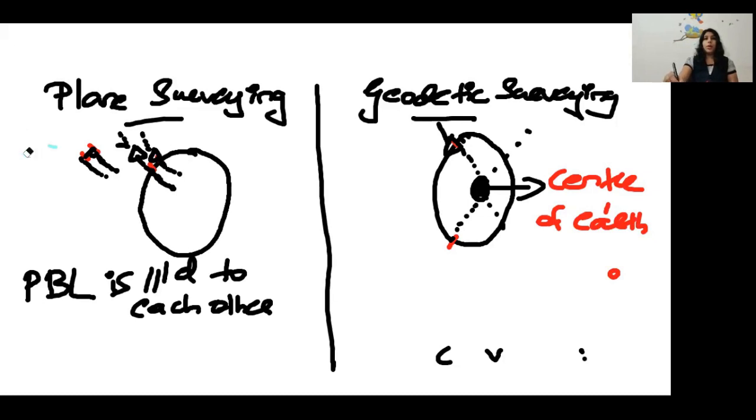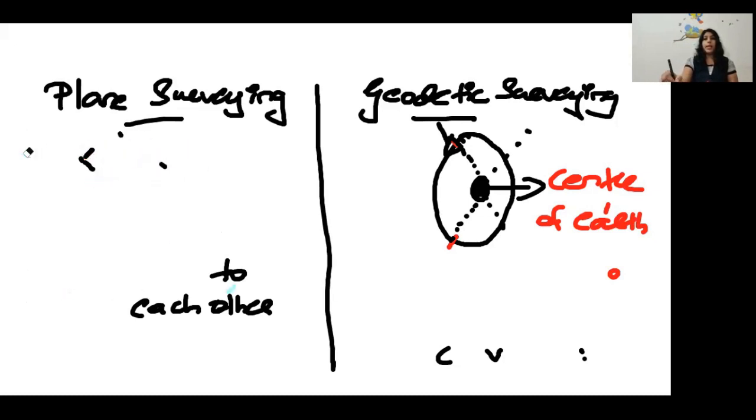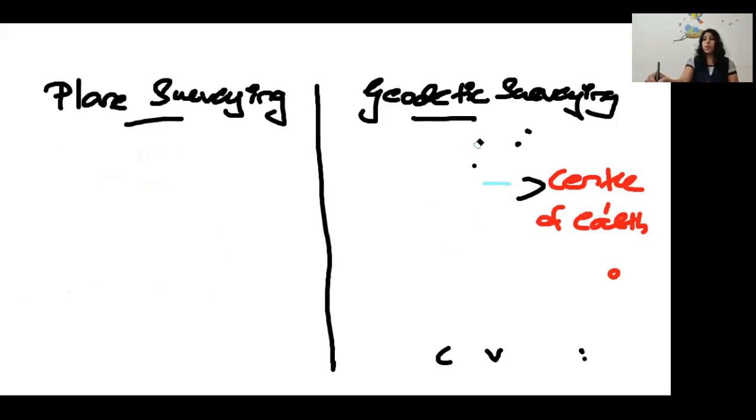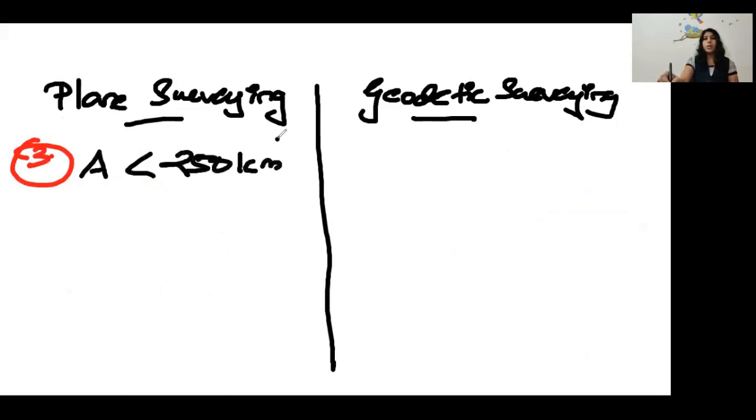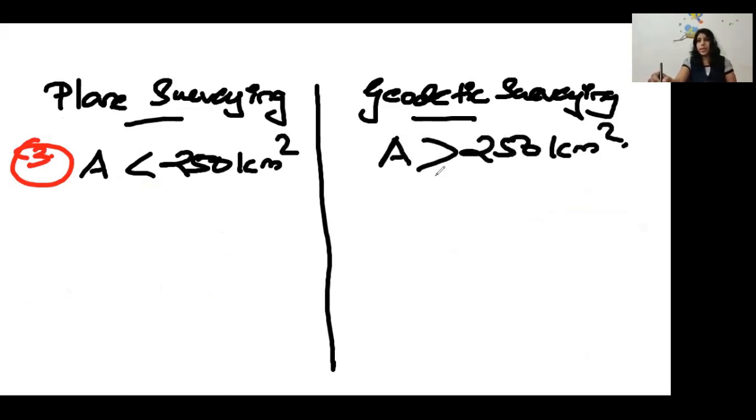The third point we are going to deal with is the area. As we said, the points are far off in geodetic surveying and closer in plane surveying, which means they have some influence related to the area. So an area of less than 250 square kilometers will be plane surveying, and if the area is greater than 250 square kilometers, we can consider it as geodetic survey.